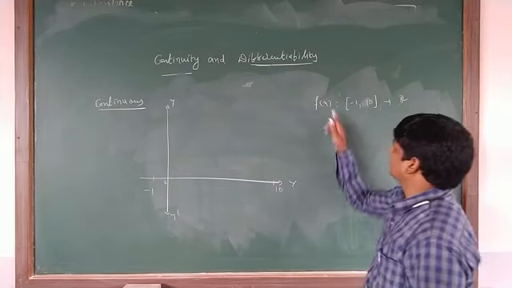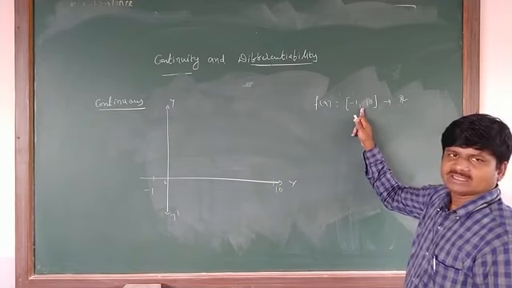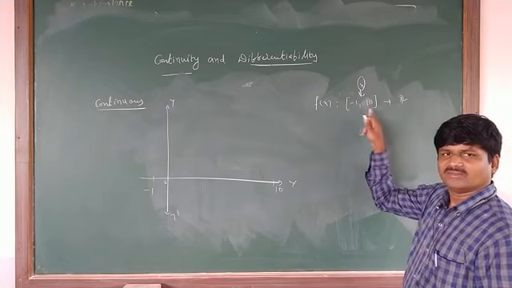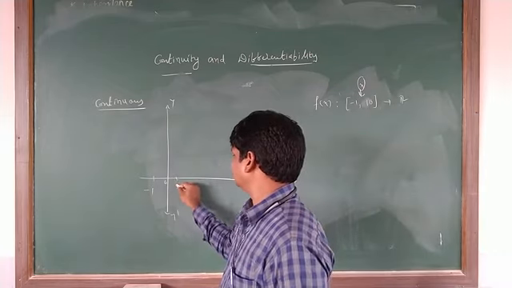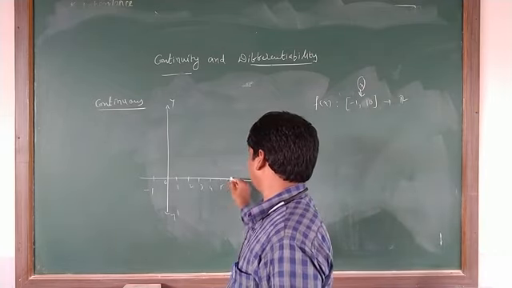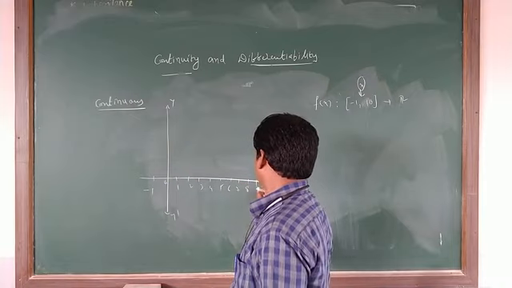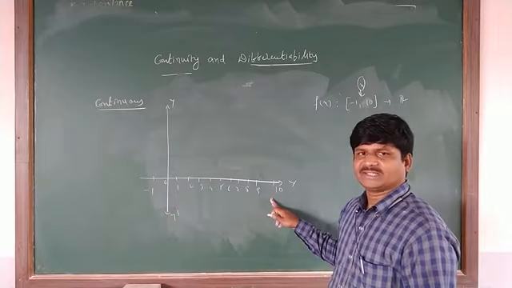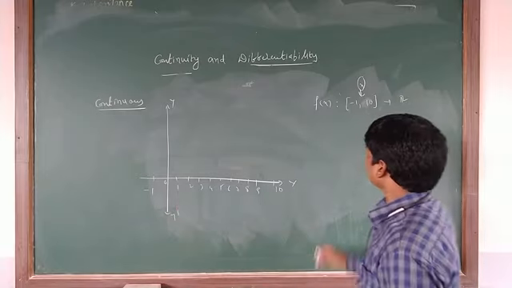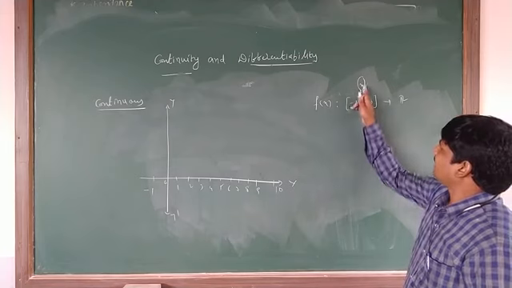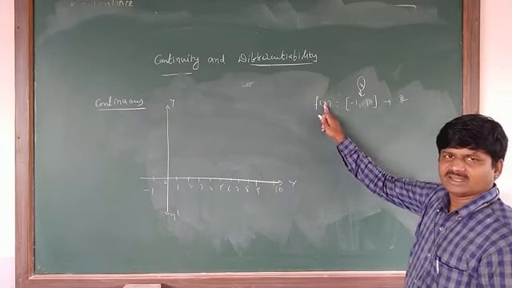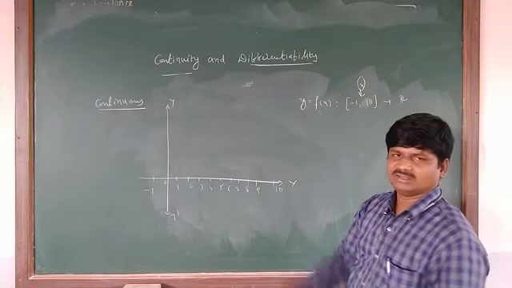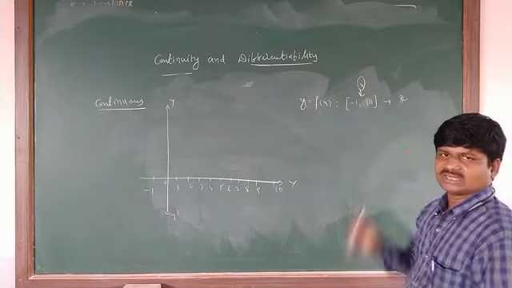Now what am I doing here? f of x. What is the x value? Domain means the closed interval minus 1 comma 10 only. The x values are from this set, so these are all the x values: minus 1, 1, 2, 3, 4, 5, 6, 7, 8, 9, 10 and so on, up to 10. If you substitute these x values into f of x, then only you get the f of x values. f of x means nothing but y values. So I am drawing the graph of this function f of x.